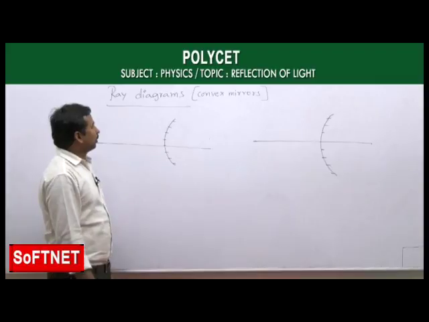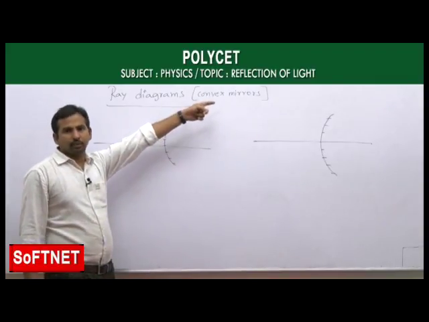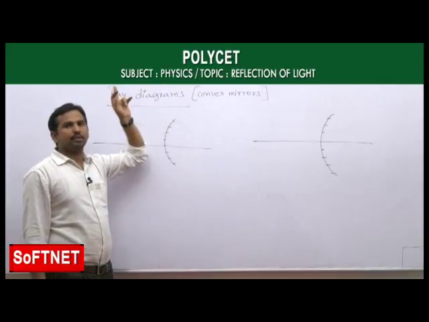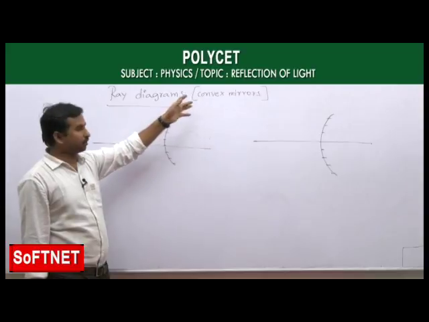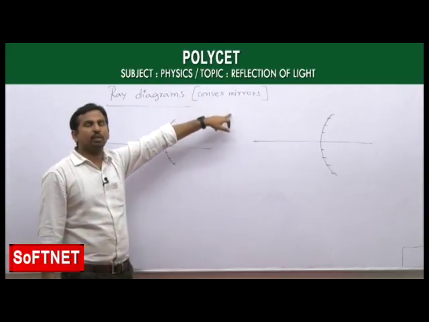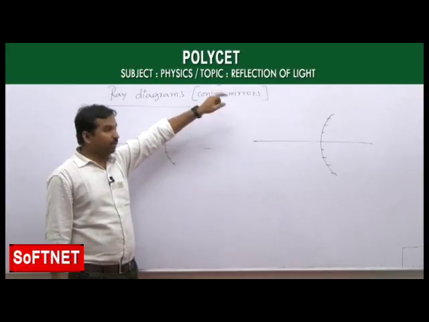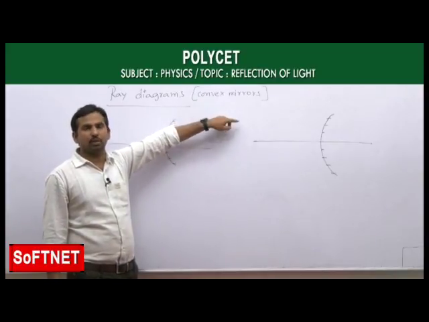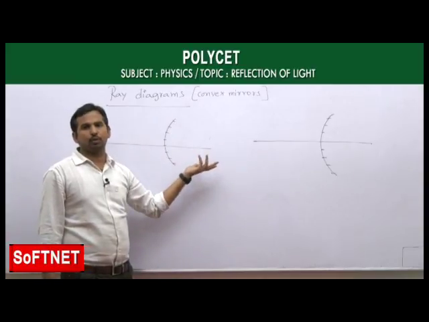Now, just like the concave mirror, we will see the ray diagrams formed by the convex mirror. But remember, a concave mirror has a real focus, so it forms a real image other than in the special case. But a convex mirror has a virtual focus because of its diverging nature. So that's why the images formed by convex mirrors are virtual images, because their focus is a virtual focus.